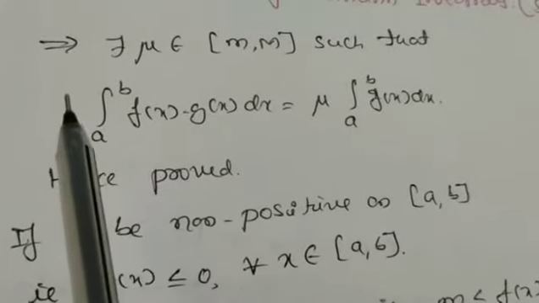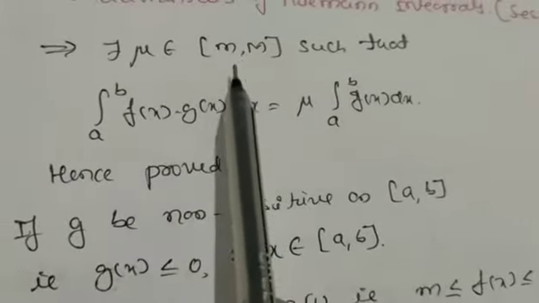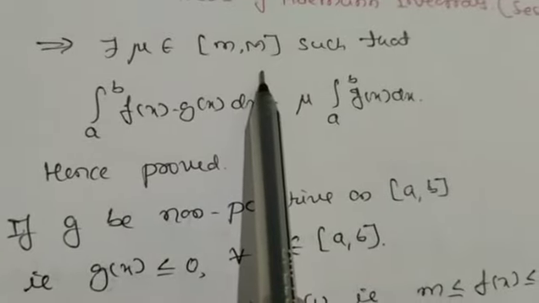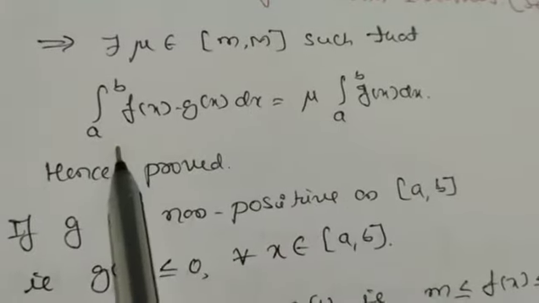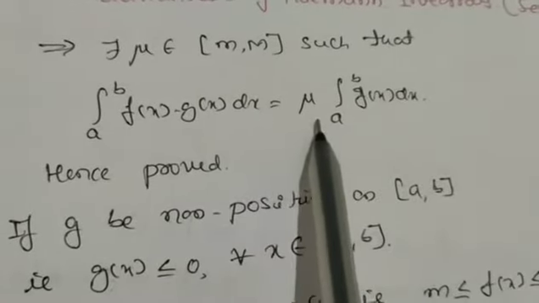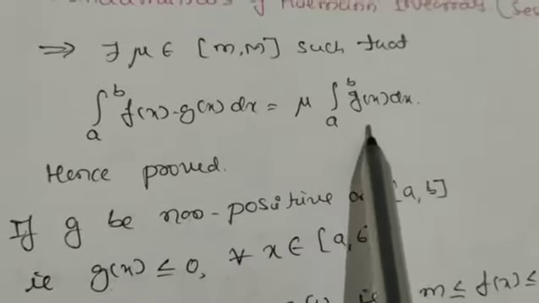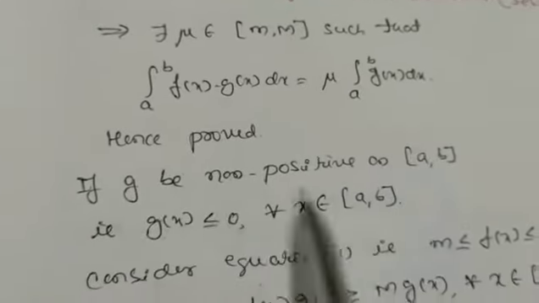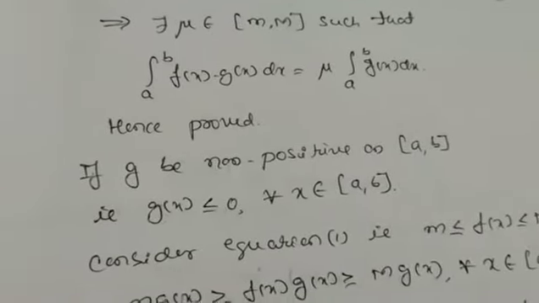So this implies there exists mu between small m and capital M such that integration from a to b f of x into g of x dx is equal to mu into integration from a to b g of x dx. So this is our proof.